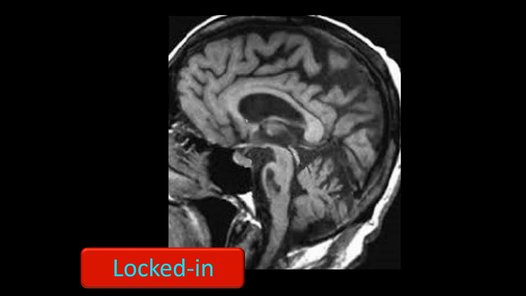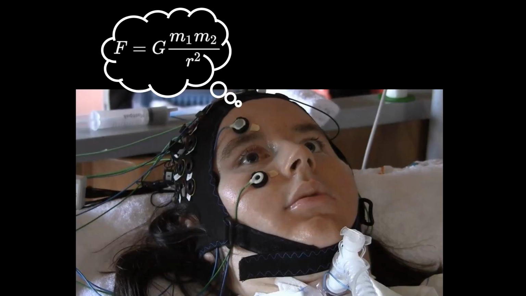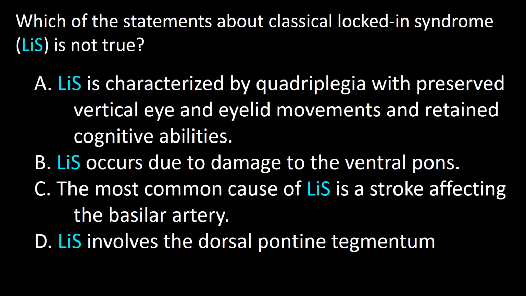These MRI findings are consistent with the diagnosis of locked-in syndrome. You can see a lesion involving the basis pontis and sparing the tegmentum. As you can see, the patient looks alert, mentation is normal, communication is restricted to up and down eye movements and eye opening and closing, which is achieved by gravity to close the eyes and contraction of the levator palpebrae and muscle of Mueller to open them. So the answer to this question is D.